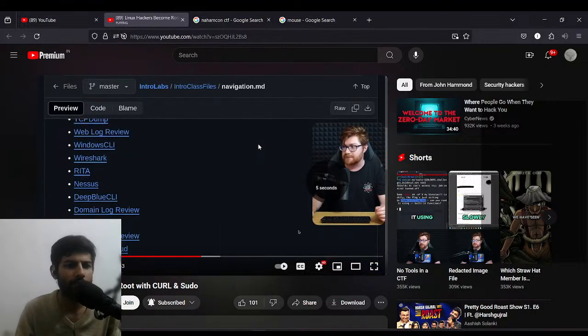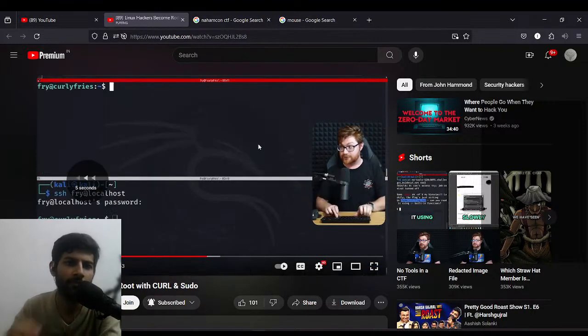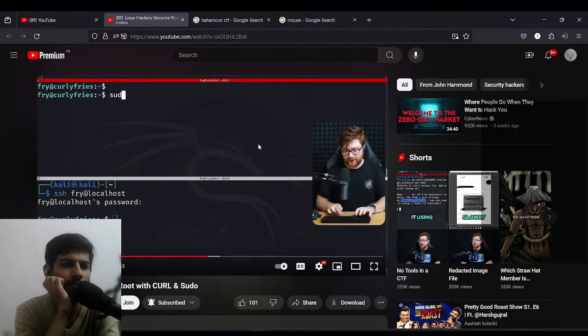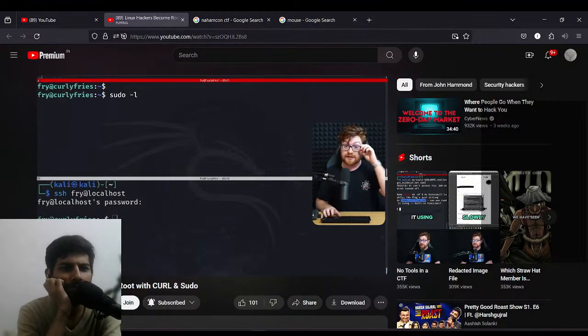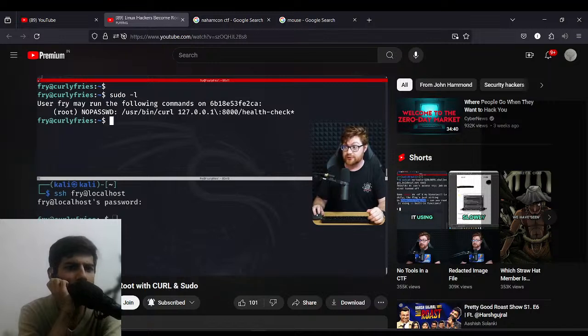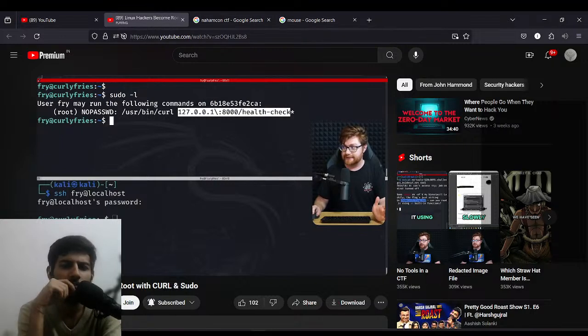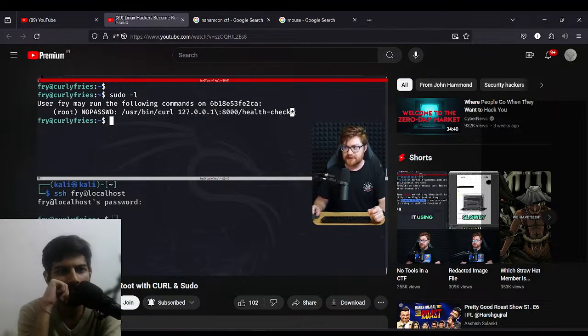You can see actually a whole sudo user, but there wasn't more to dig into in their home directory. Again, we are trying to escalate our privileges, so why not, once again, we take a look at sudo -l. Looks like fry, the user that we are, can run commands as root without a password. In the case of curl, once again, 127.0.0.1 port 8000, health check again, except this time with an asterisk, which means we can supply basically anything else that we want for curl.